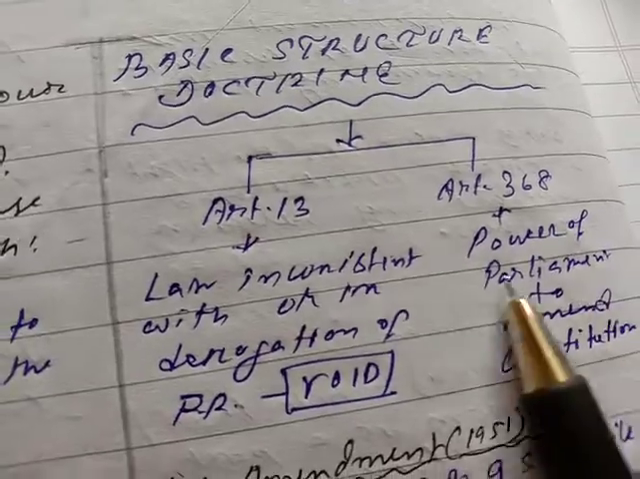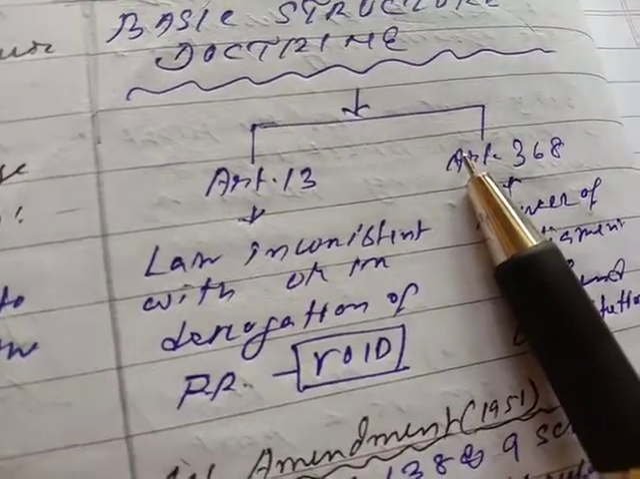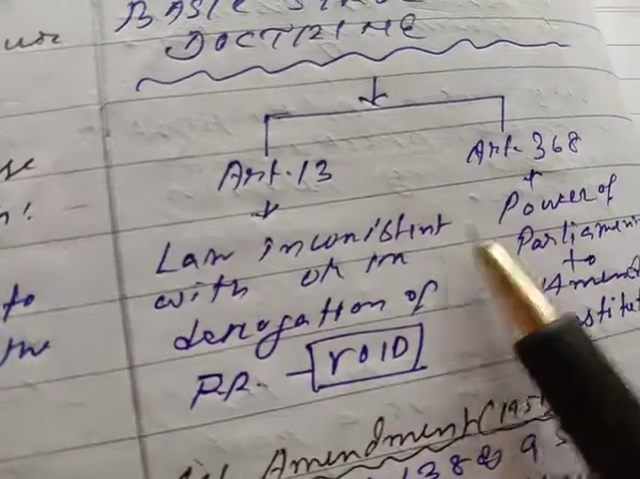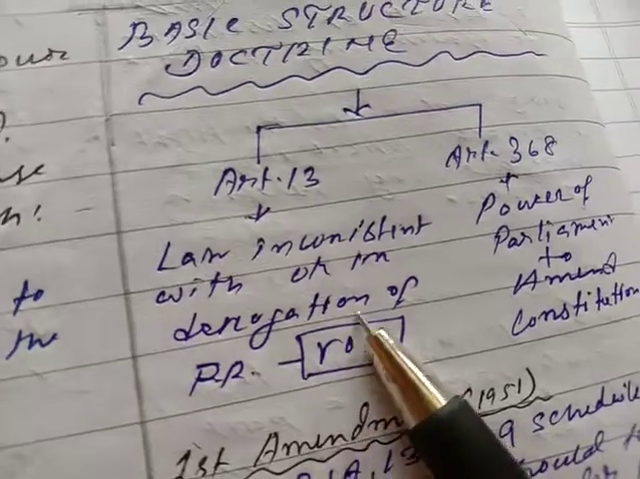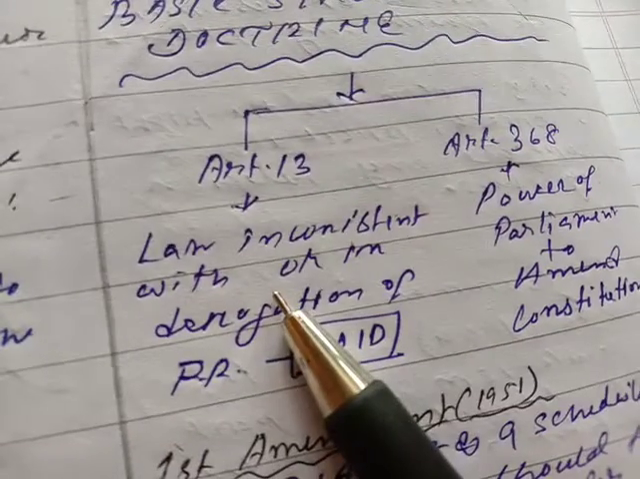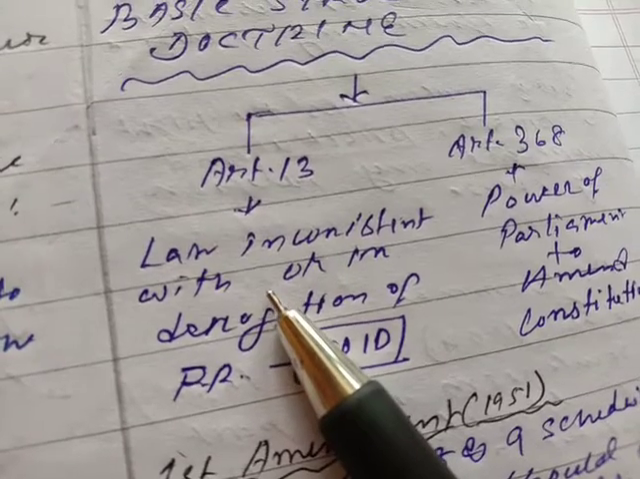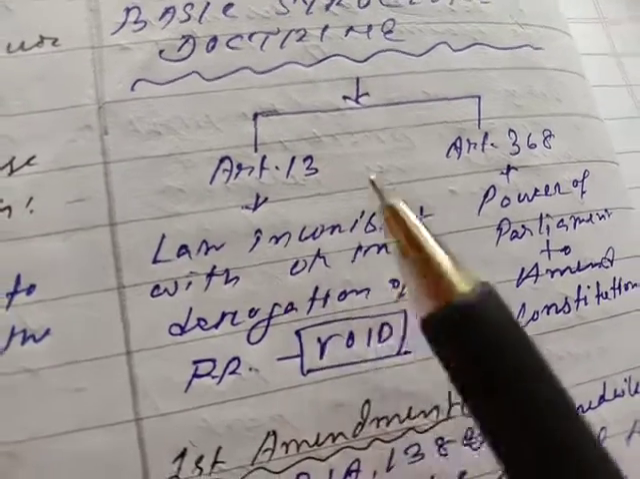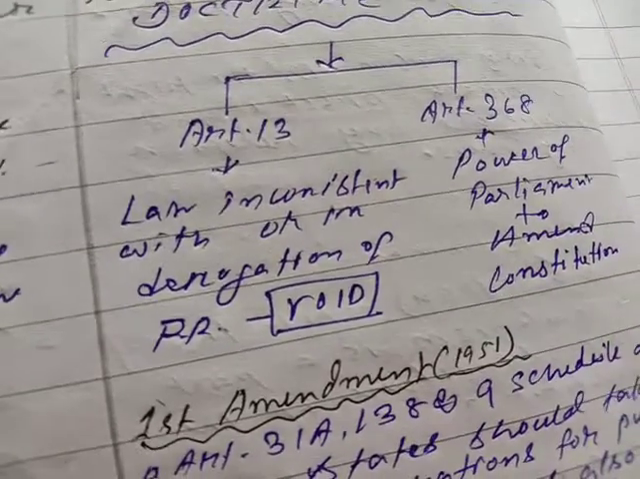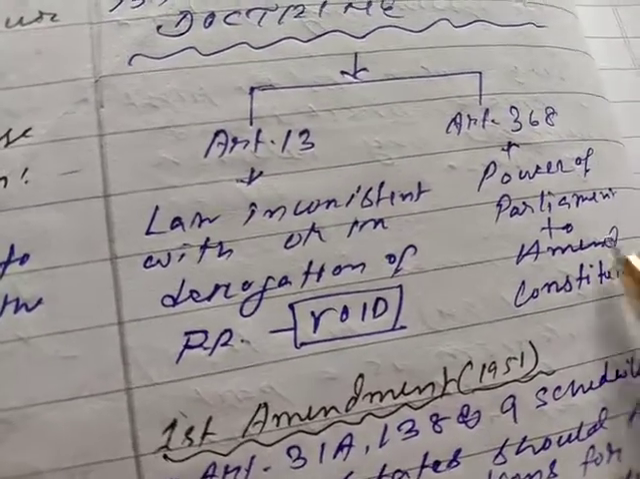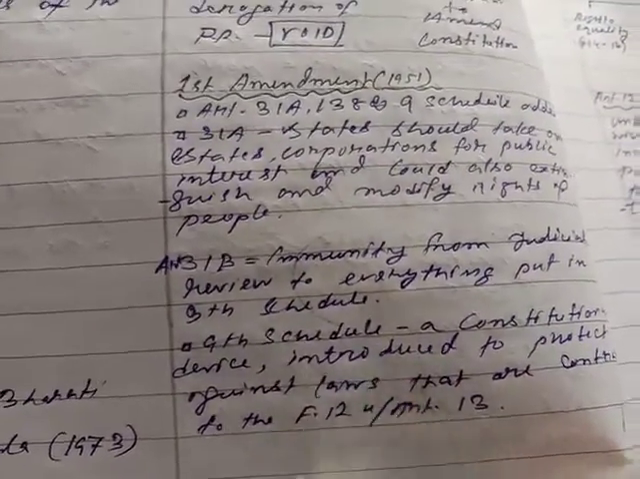Then comes the basic structure doctrine. According to Article 13 and Article 368, under Article 13, any pre-constitutional law or post-constitutional law which is inconsistent with or in derogation of rights conferred under Part 3 of the Constitution of India is void. So under Article 13, there are certain doctrines also there: doctrine of eclipse, doctrine of severability. These doctrines are also important. Article 13, 368, it was held that the power of Parliament to amend the Constitution is limited, because it cannot amend the basic structure of the Constitution of India. So this is all about the preamble of the Constitution of India.